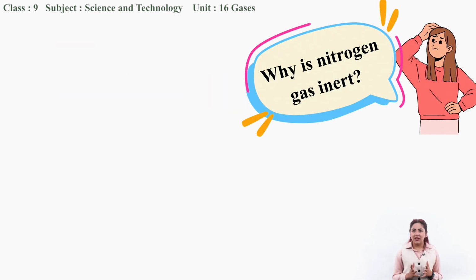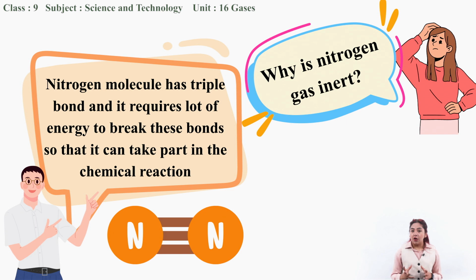So, why is nitrogen gas an inert gas? Can you guys guess? It is because nitrogen molecule has triple bond. The two atoms of nitrogen combine with three bonds. So, to break that bond and dissociate the molecule to form atoms, and for that atom to take part in the chemical reaction, it requires a lot of energy.